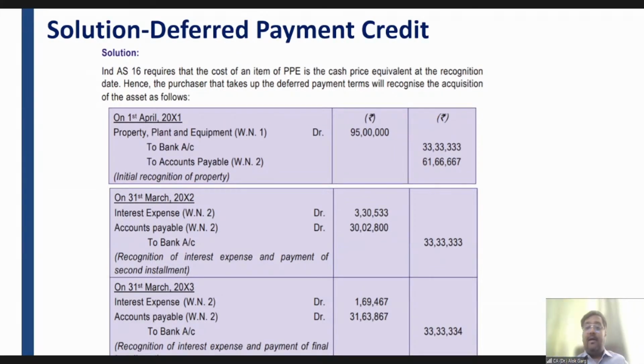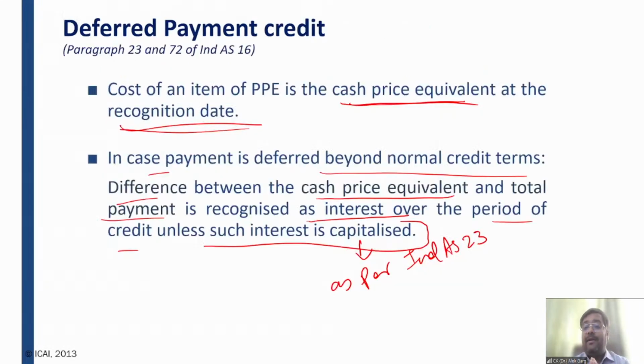So Manini, again I'm explaining that if there is a deferred payment credit, the entity is not paying right away. The entity is using the deferred payment terms, right? The entity is deferring the payment. In that case, the PPE has to be recognized at cash price equivalent at the recognition date, okay? But if the payment is deferred beyond normal credit terms,